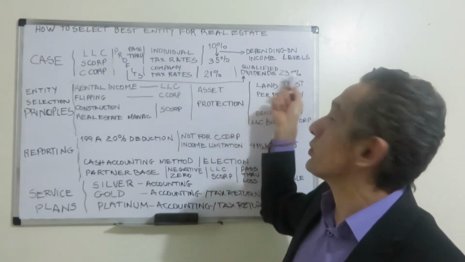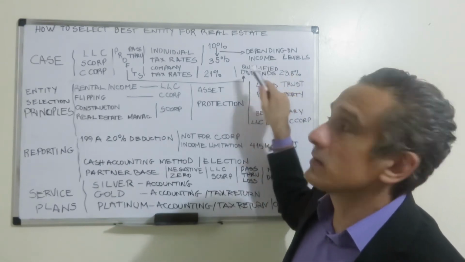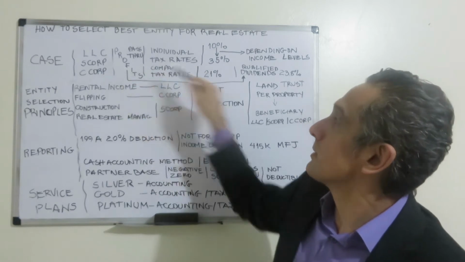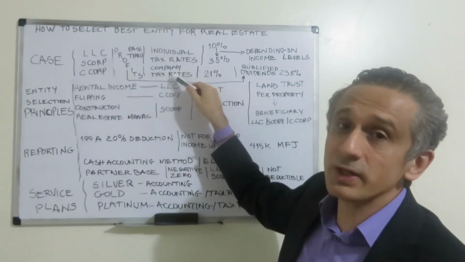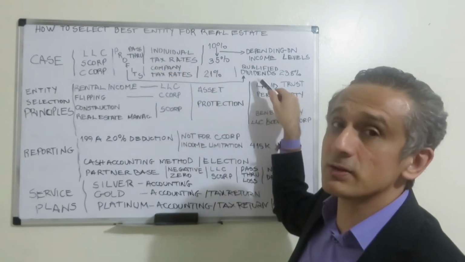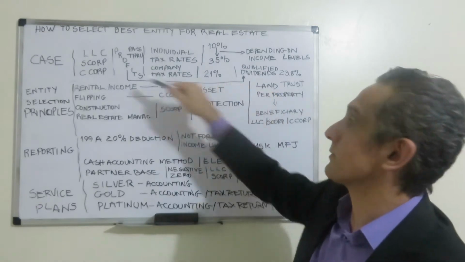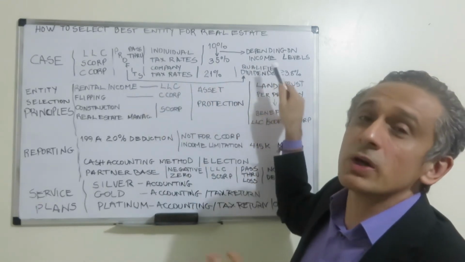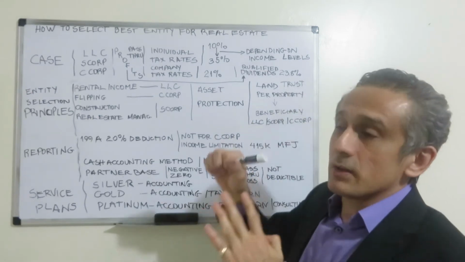Now, within this 23.8%, remember these are dividends from the profits of the C Corp. 21% the C Corp pays in company tax rate, but when the profits are distributed to the individual partners or shareholders in this case for a C Corp, then they become qualified dividends, and the maximum tax rate is 23.8%.